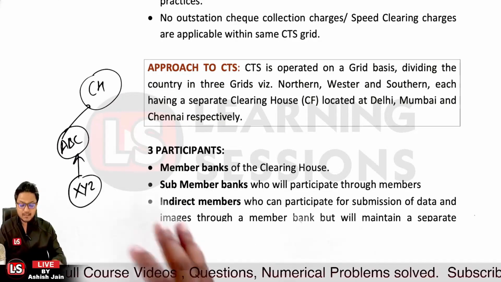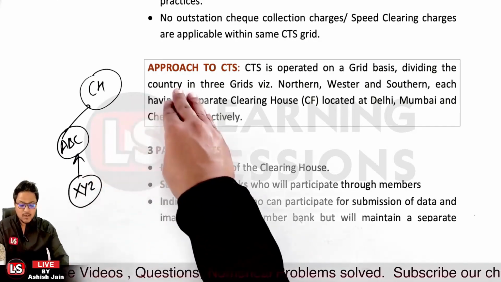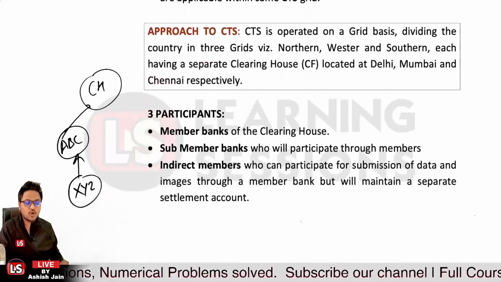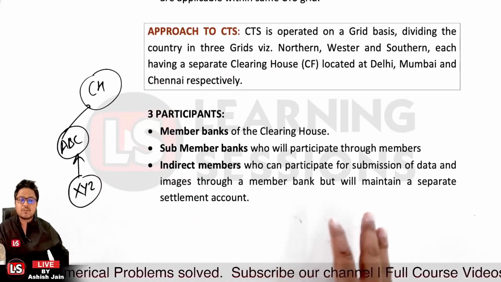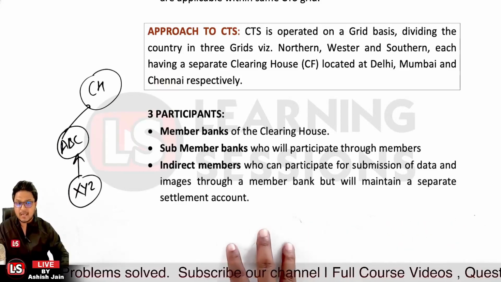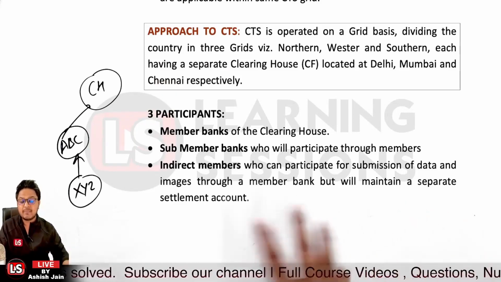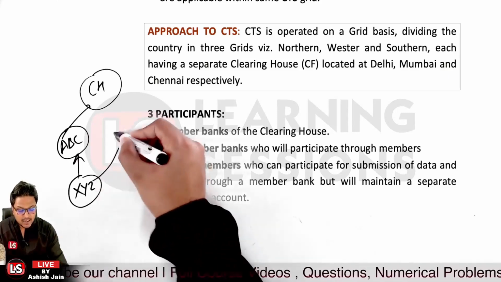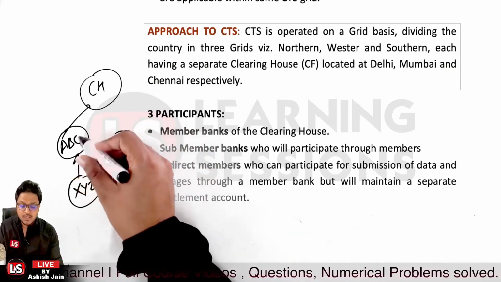So that's related to the fact that XYZ Bank is not a direct member over here, but is operating through the ABC Bank. The indirect members are those who participate in the submission of data and images through a member bank, but maintain a separate settlement account. So indirect members have a separate settlement account over here. The settlement is not taking place through the ABC.